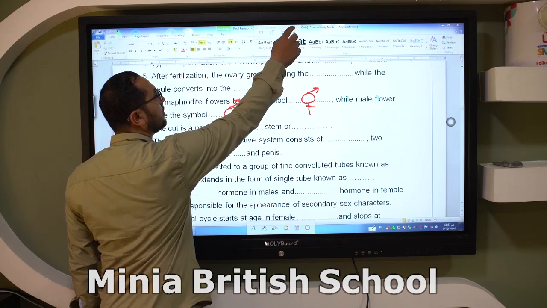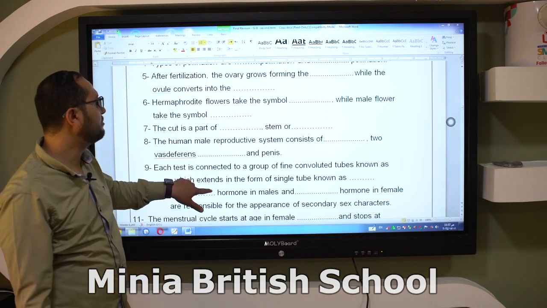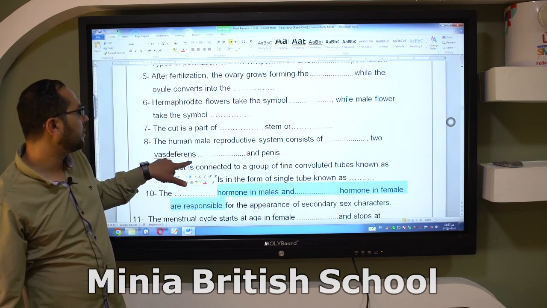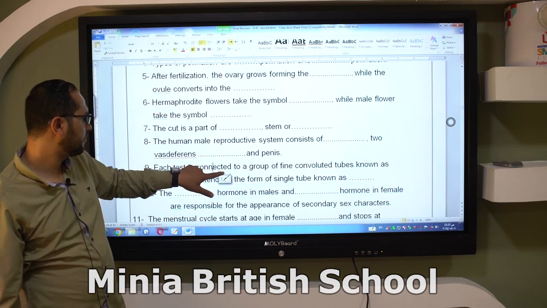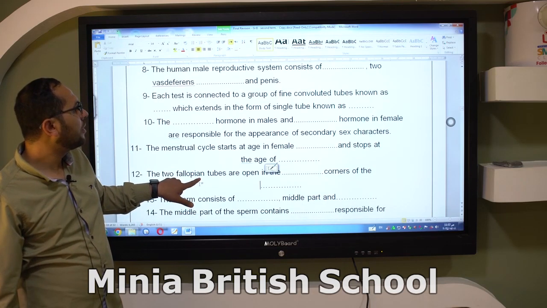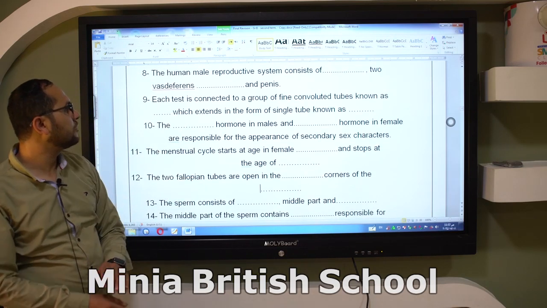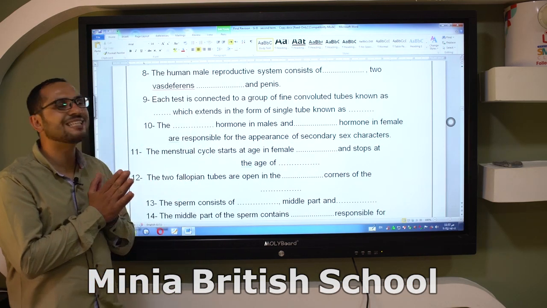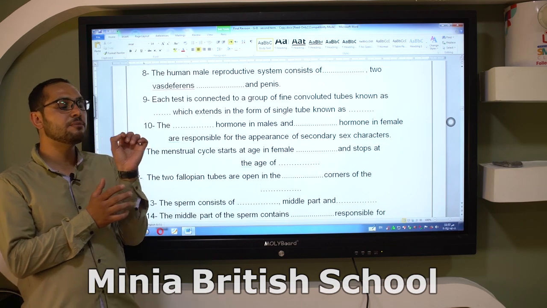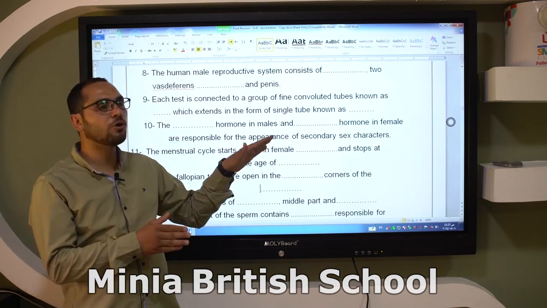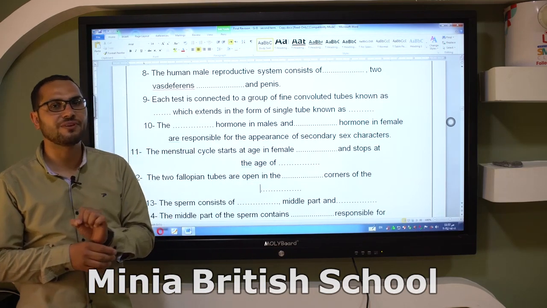Okay, this is the symbol of the hermaphrodite or bisexual flower and the male flower. Each testis is connected to a group of fine convoluted tubes known as the epididymis, and the epididymis extends in the form of a single tube called the vas deferens.